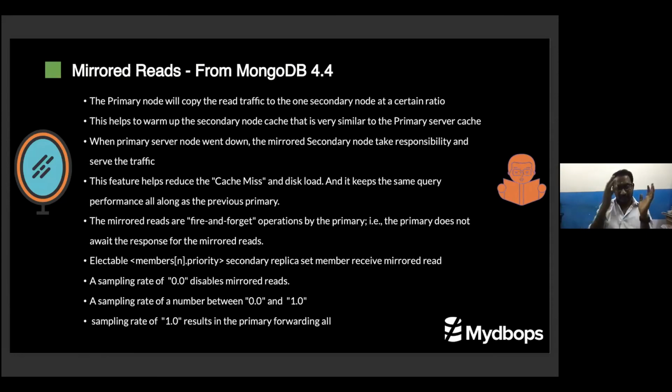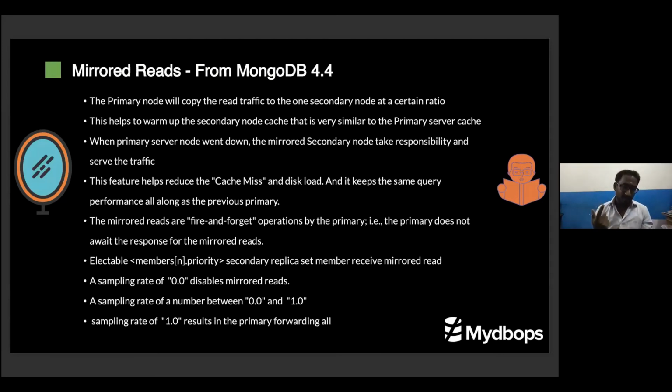So what happens is, the same pattern of cache will be populated into the other node. So when this primary goes down, this secondary will come into the place of that primary and serve the business without more chaos. That is the beauty of the mirror read. But this is for very specific use cases.